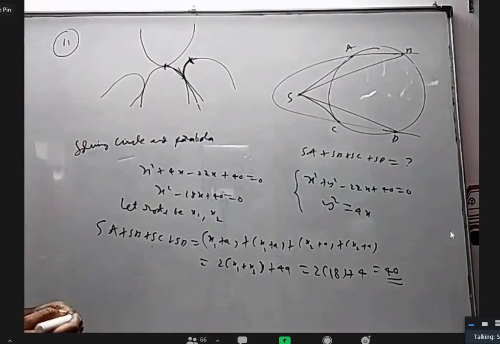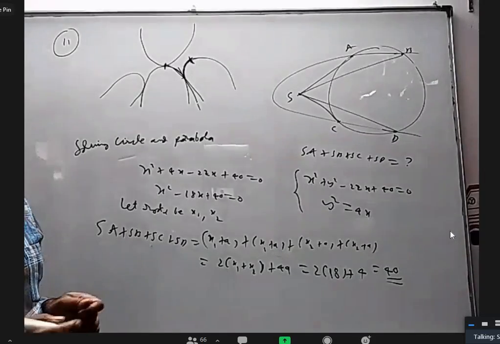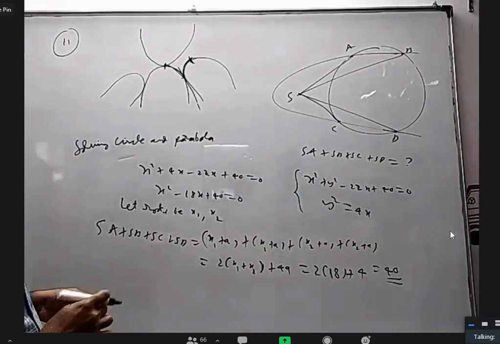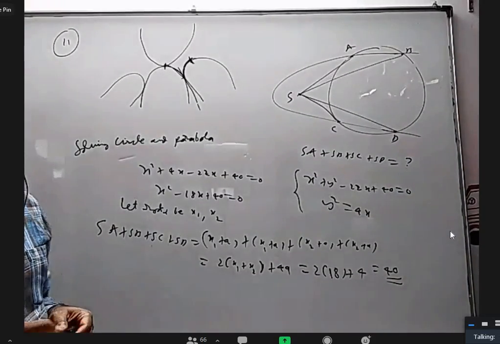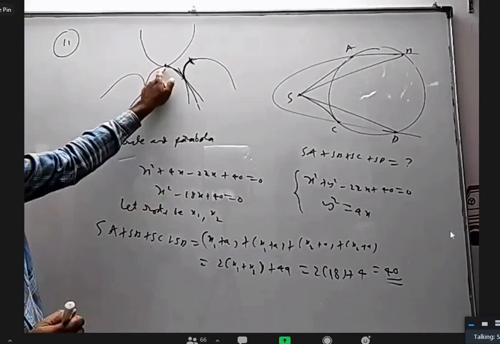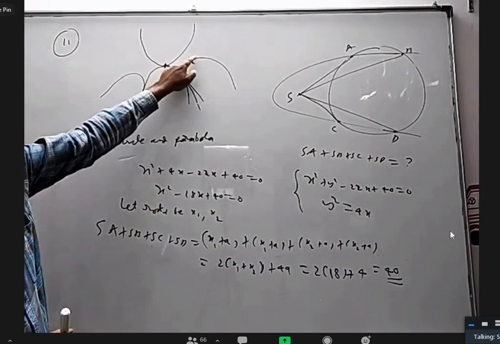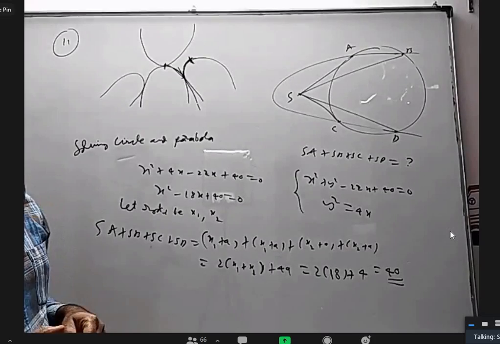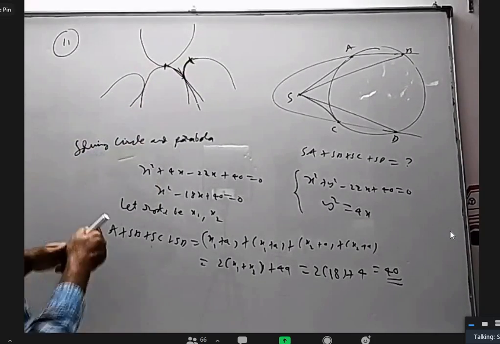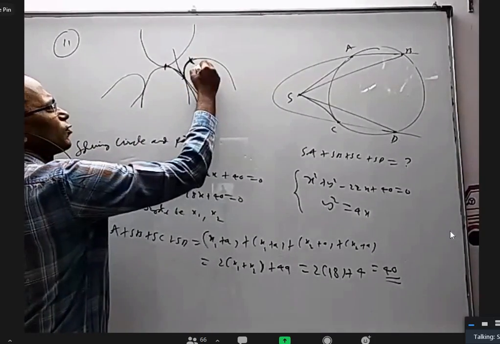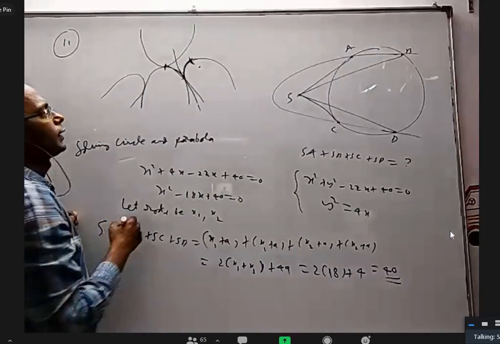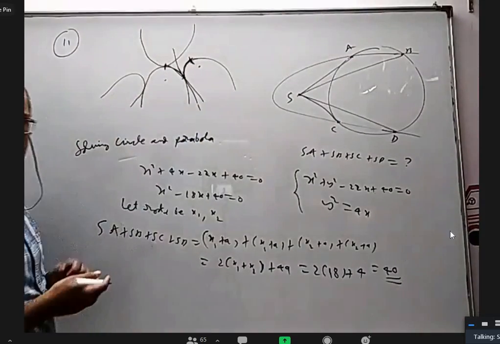Am I correct or wrong? Yes, sir. That is because it is pure rolling. There is no sliding. However much distance this traveled on this surface, this also has to travel that much only. Now, if they are mirror images of each other, can I say the focus of this is the mirror image of the focus of this?